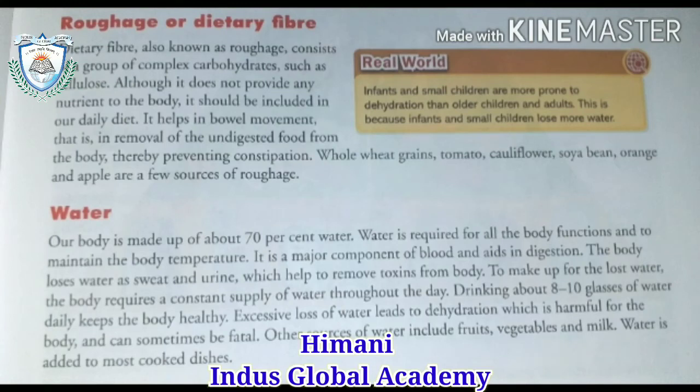Excessive loss of water leads to dehydration, which is very harmful for the body and can sometimes be fatal. Other sources of water include fruits, vegetables and milk, and water is added to most cooked dishes. Infants, the newly born babies, and small children are more prone to dehydration than other children and adults. This is because infants and small children lose more water.